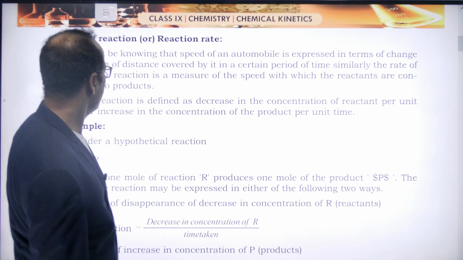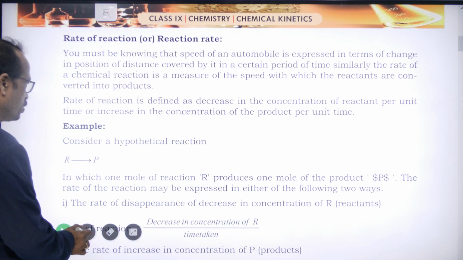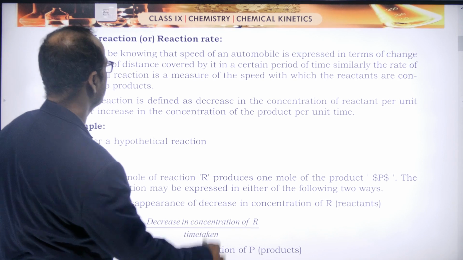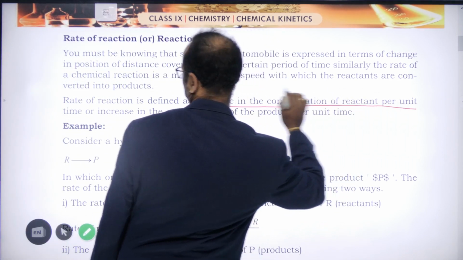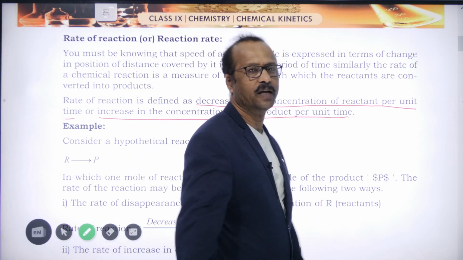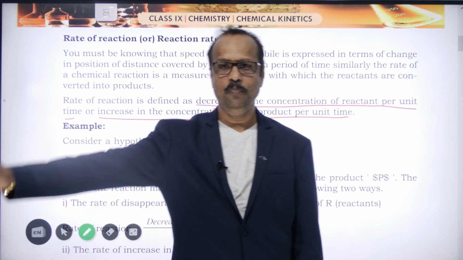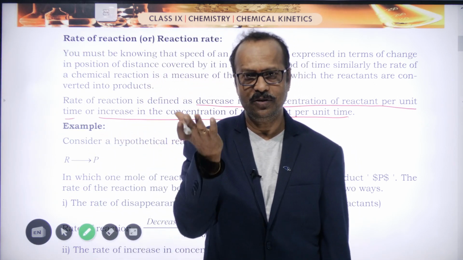Alright. So the rate of reaction is defined as, students, this is very important now, the decrease in the concentration of the reactants per unit time, or the increase in the concentration of products in unit time. So for example, we are taking the reactants, full 100%.